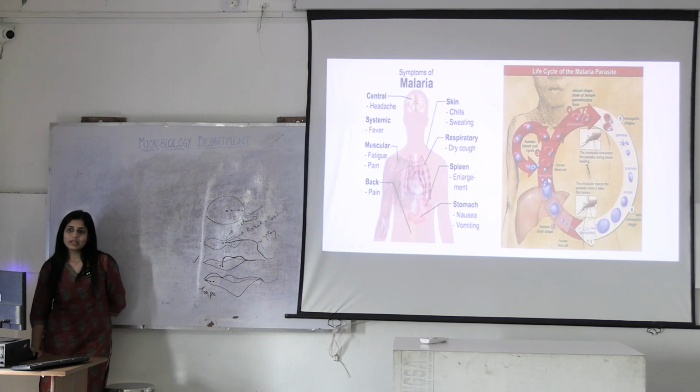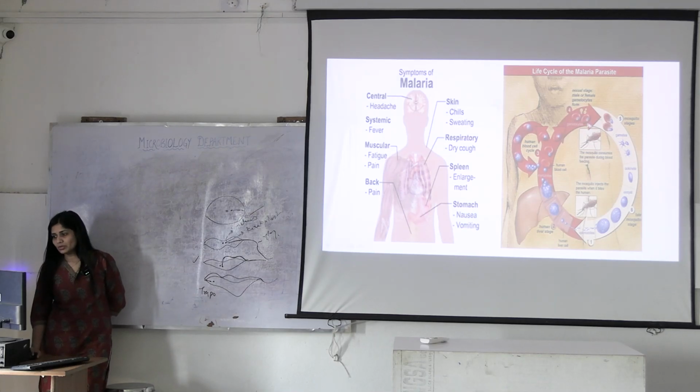Merozoites. Again, these merozoites will be taken up by the RBCs, and certain RBCs will convert them into gametocytes. Gametocytes are sexual forms of these protozoa. When there is a female gametocyte, it's a macrogamete, and when it's a male, it's microgamete.